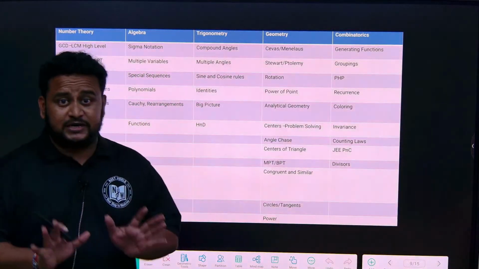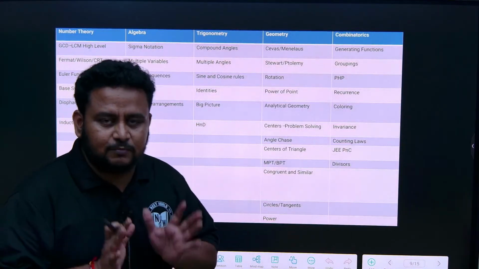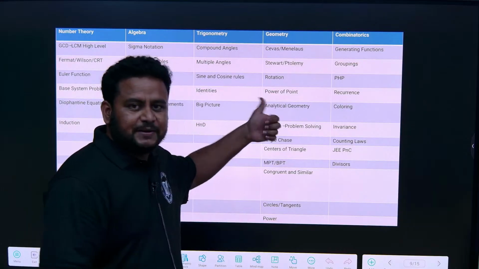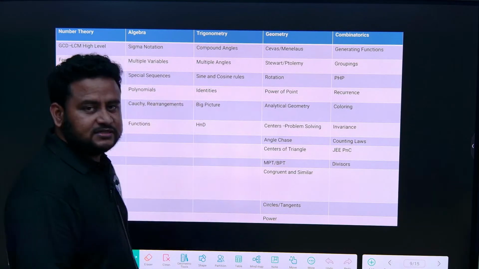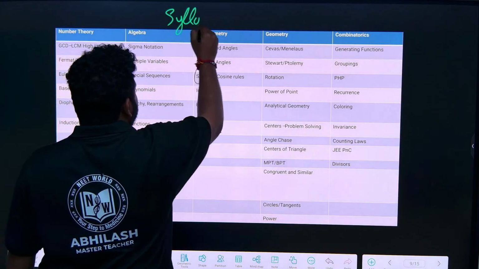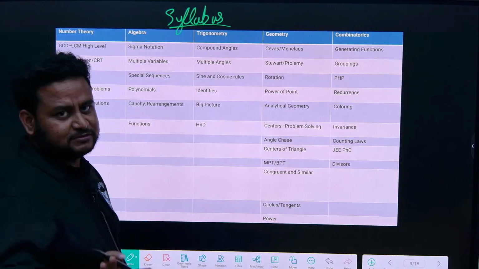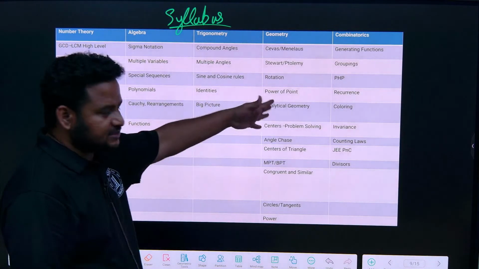Okay. The most important thing of this session, the most important segment of this session is, see here, this is the syllabus. This is the syllabus I am talking about. This is an indicative syllabus, and it is not a descriptive syllabus, because each topic has various other subunits.